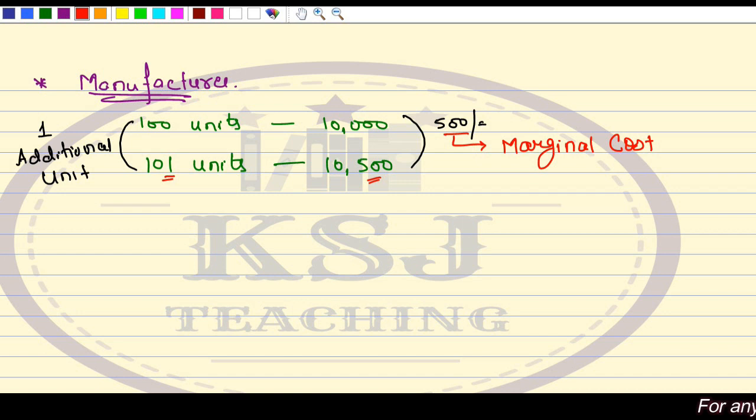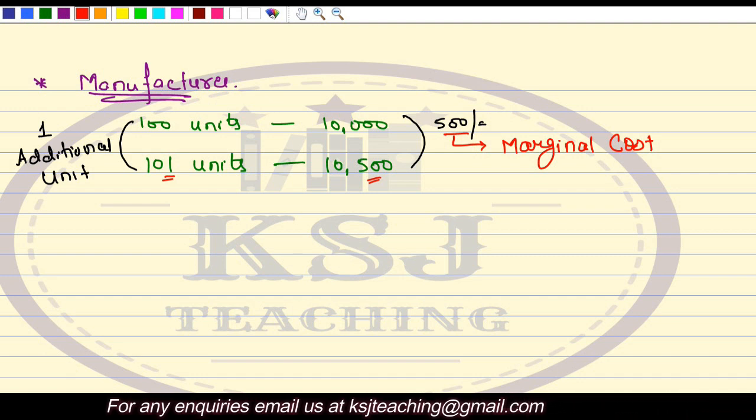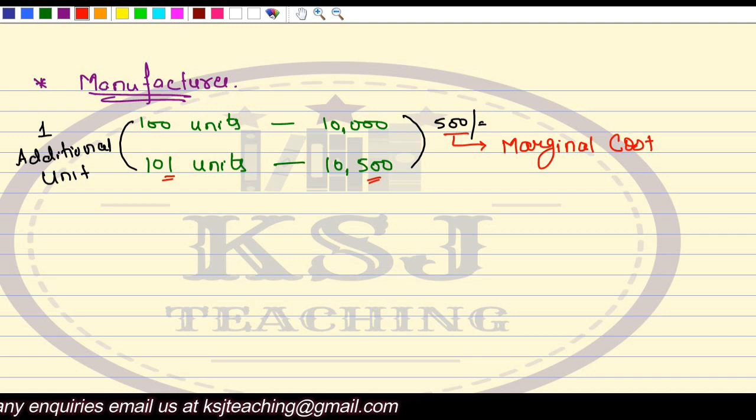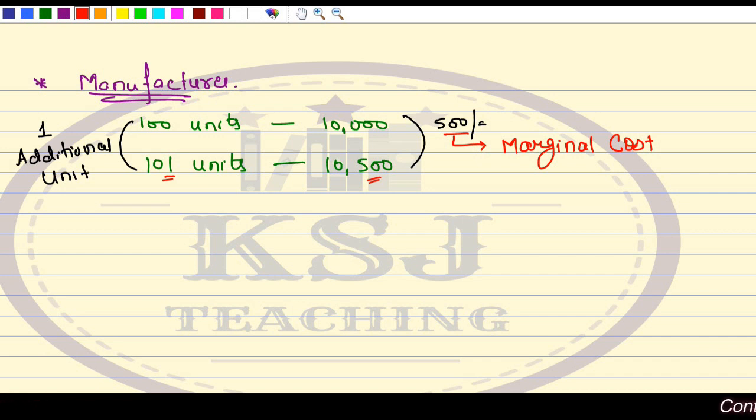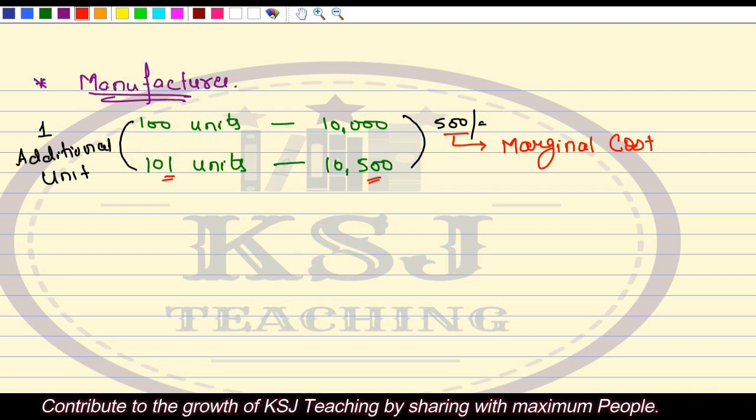See, every cost is important from the business point of view. Every cost that you are going to incur is going to impact your profits, right? So this manufacturer is very much interested in knowing that, sir, if I have decided to manufacture another unit, I will be incurring 500 rupees cost. Is it worth spending another 500? Will I be able to make sufficient profits out of it? Right?